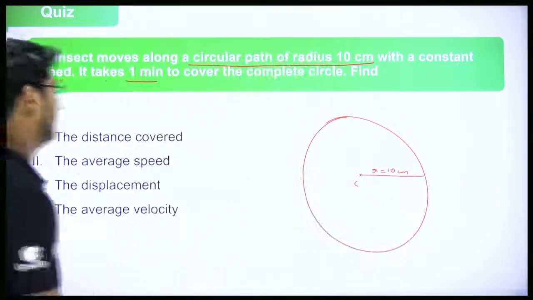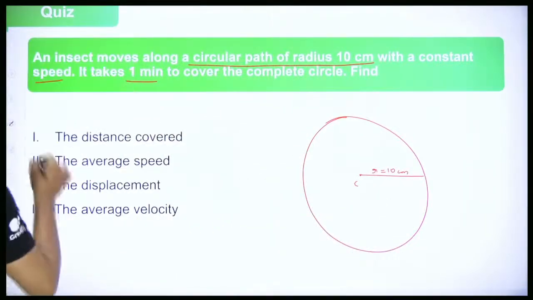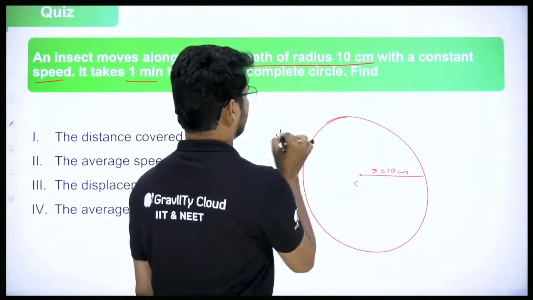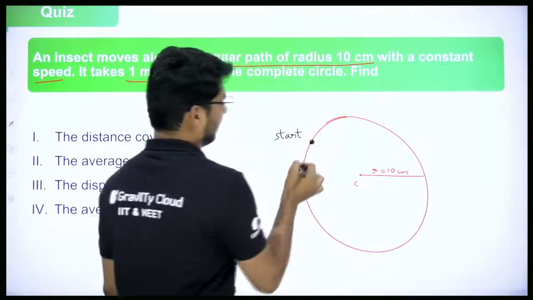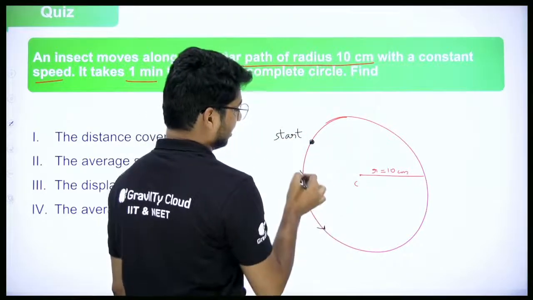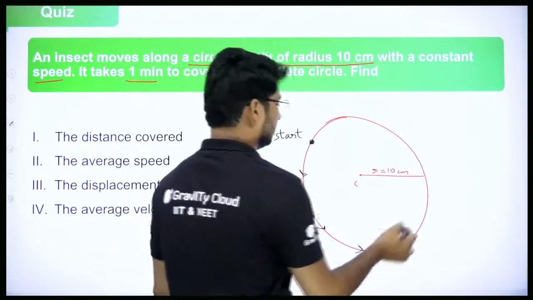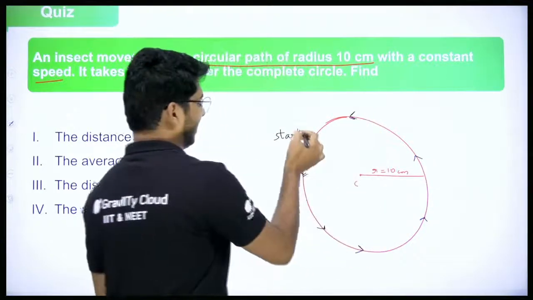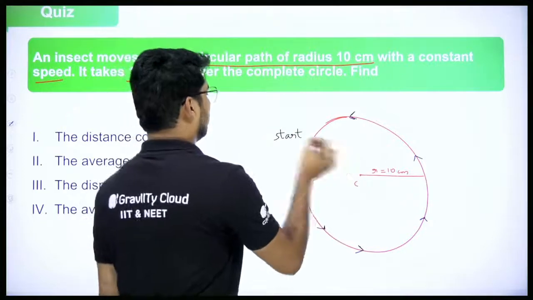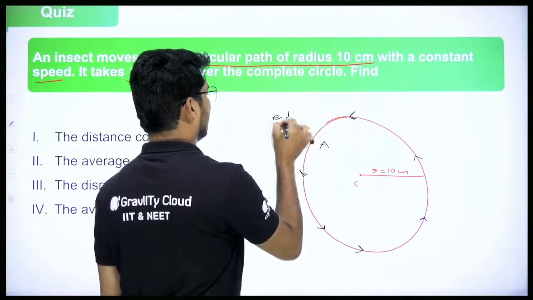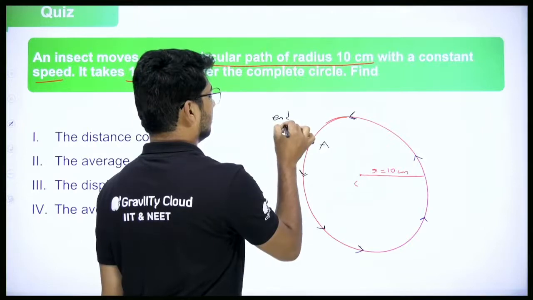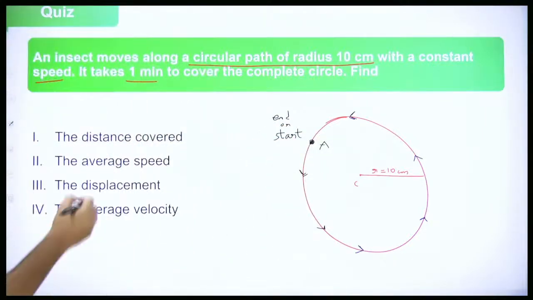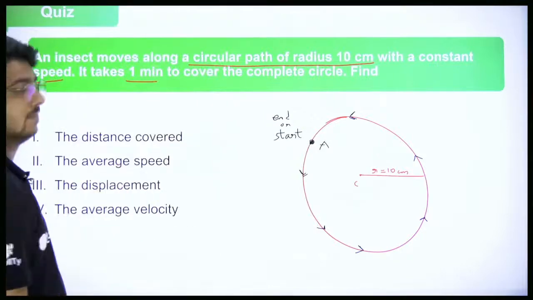So here let's say the ant is starting from any point. I'll take this point. The ant is starting here. So it completes a full circle. You can take a full circle anti-clockwise or clockwise. Doesn't matter. Starting from A, it is also ending at A. Start and end, both of them are at A. So the initial point is A, the final point is A.